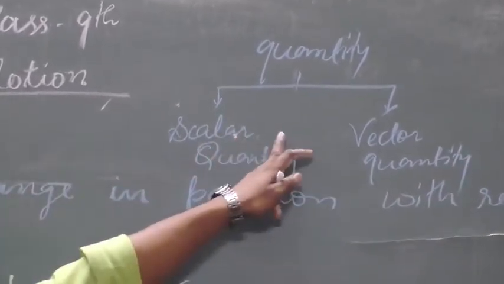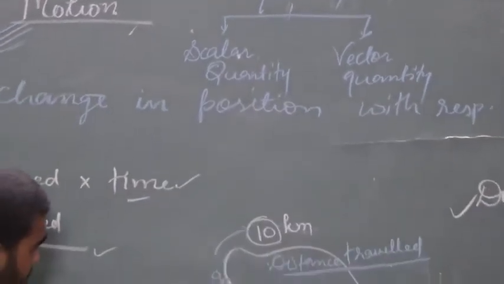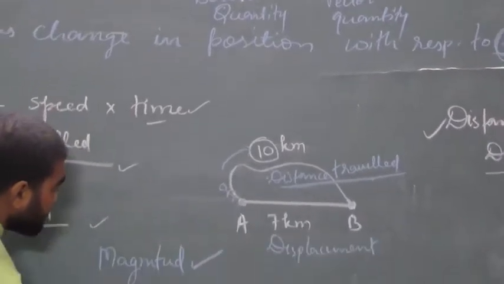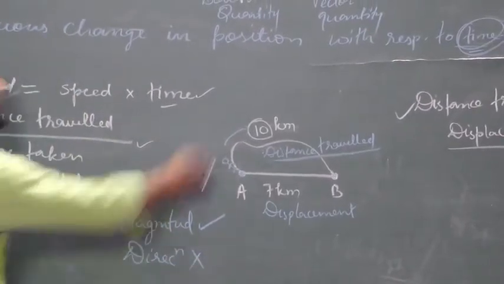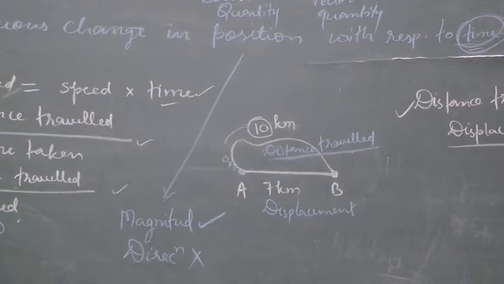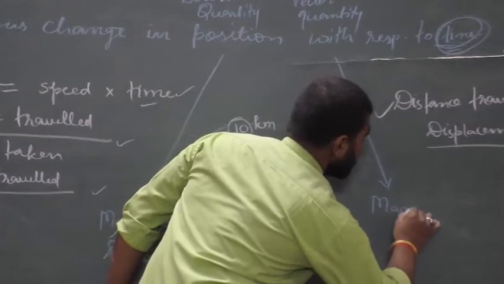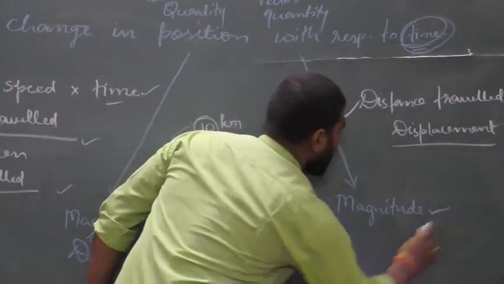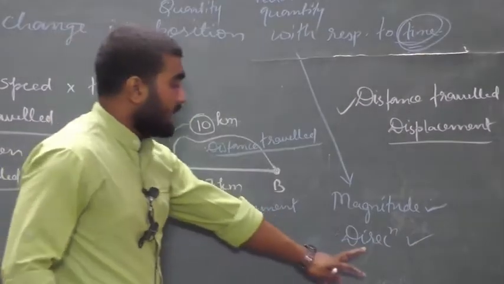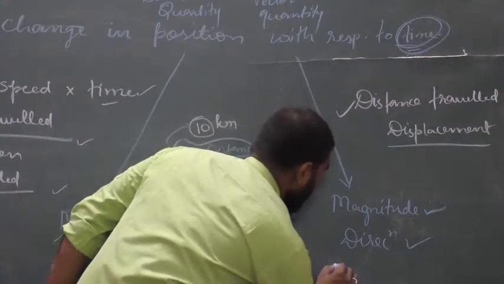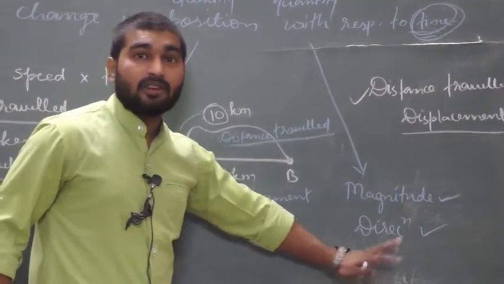What do you mean by scalar quantity? A quantity which has only magnitude but not a perfect direction is called scalar quantity. And what do you mean by vector quantity? A quantity which has magnitude as well as direction, and it should also obey the vector law of addition.